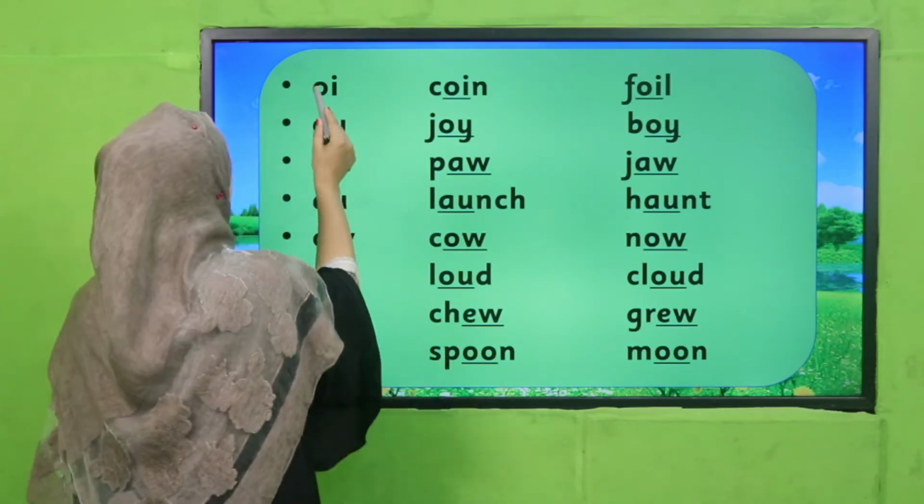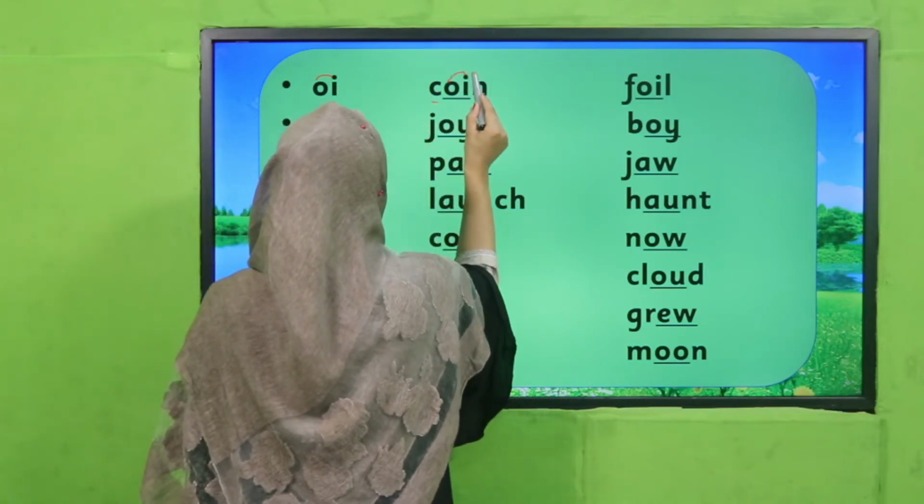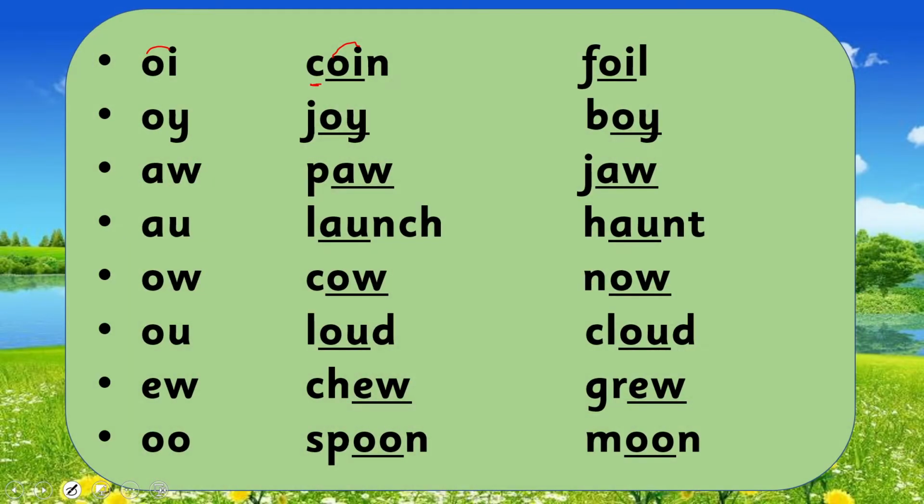Like O-I. K, O, N, kind. Have you got it? F, O, foil. Joy. B, O, Y, boy. Can you see there? P, O, pa.